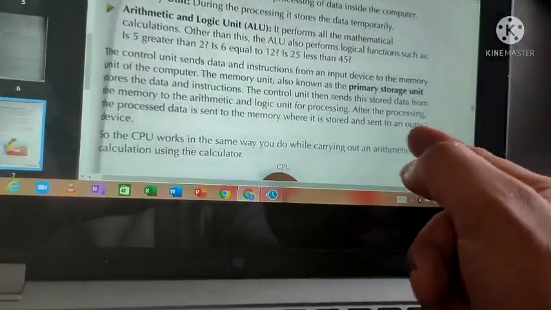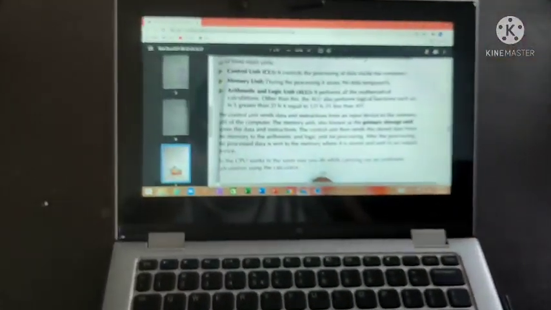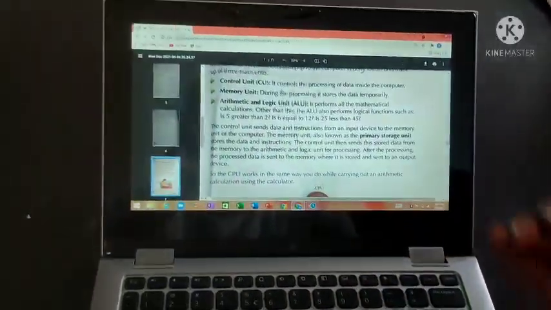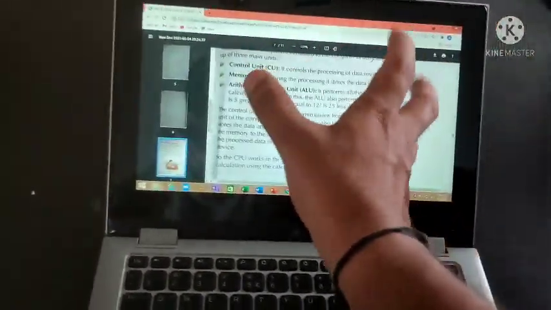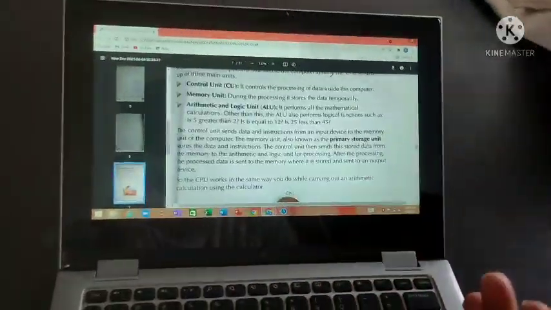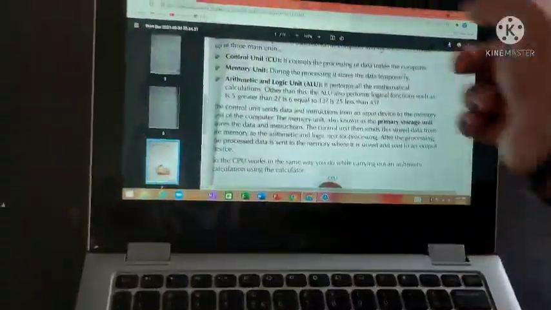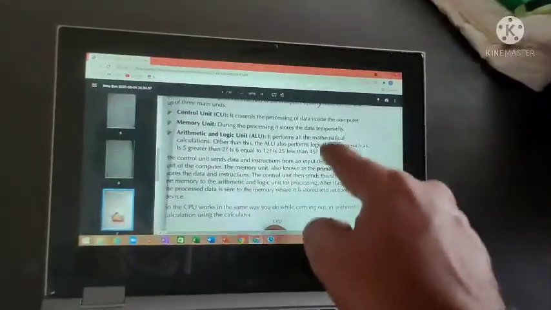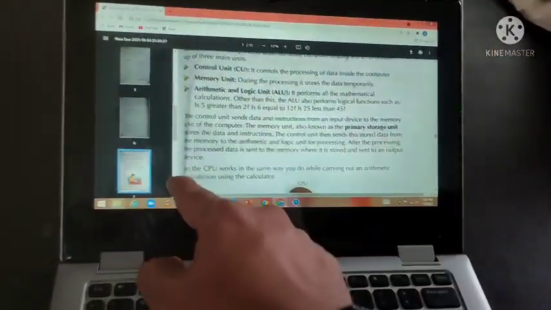Then the stored result is sent to the output device, in the sense, the monitor. If it is only stored in memory, can you see that? No. Only if it is sent to the output device can you see it on the monitor. So an output device is also needed.